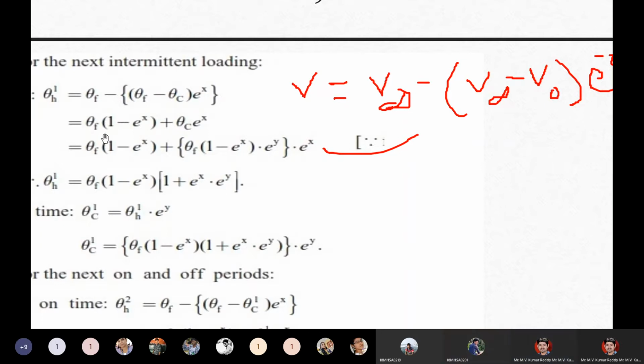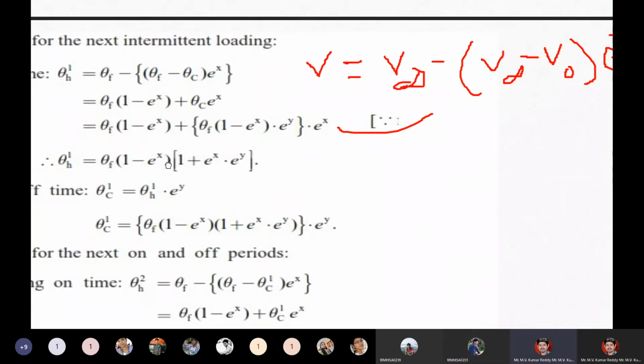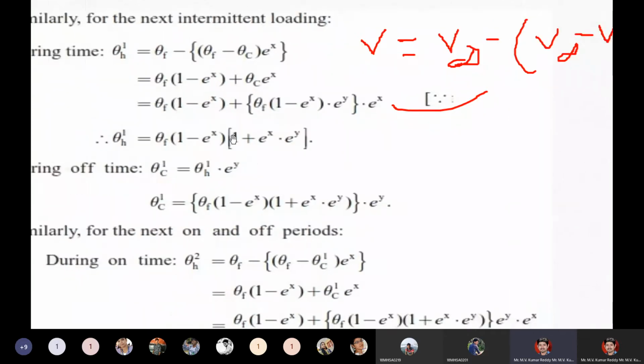Next, arrange this equation, and we get this equation. Already we know the theta c equation. Substitute theta c in this equation, and we get a final equation. This is the final equation.